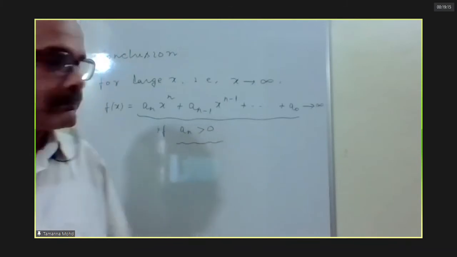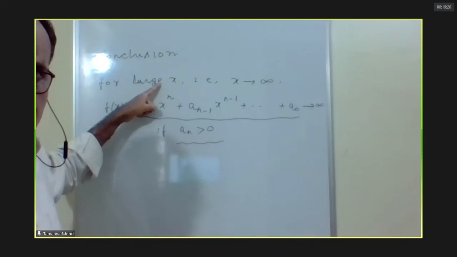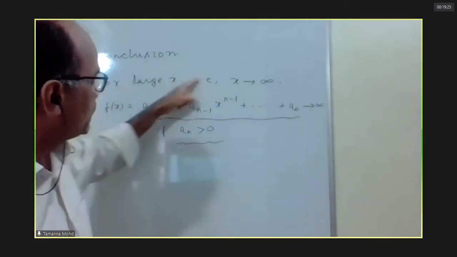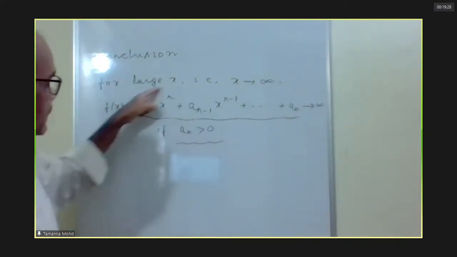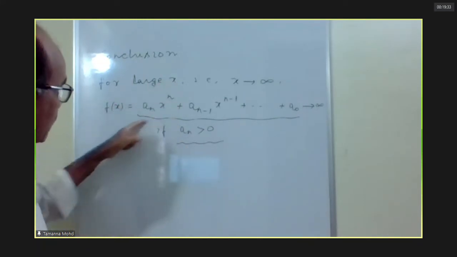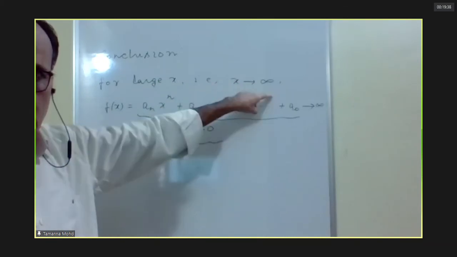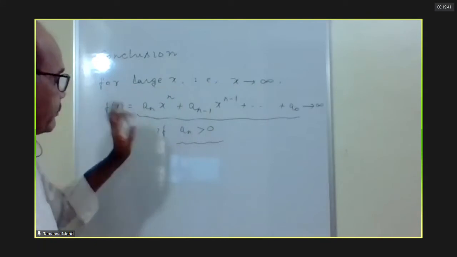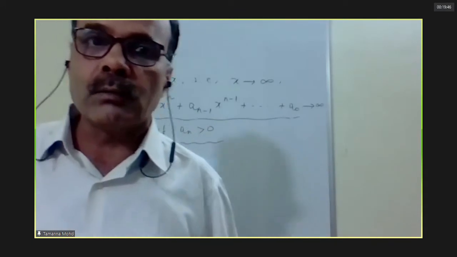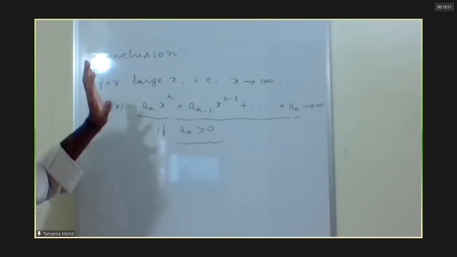Mathematically, listen carefully to each and every word, I don't speak even a single word extra: the approximate value of this entire expression is equal to the value of the leading term for large x, not for all x, only for large x. This is the leading term. Got it?